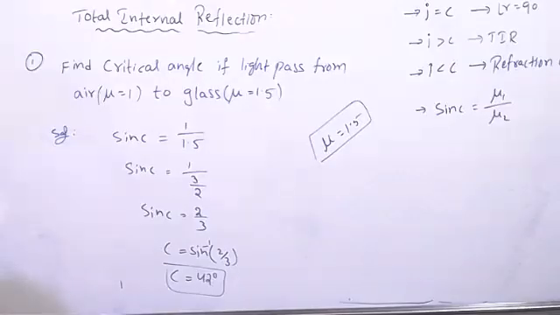So that is the meaning of refractive index. Clear?